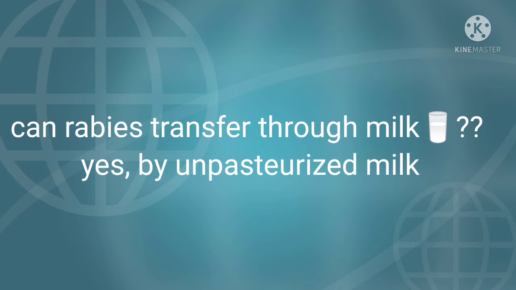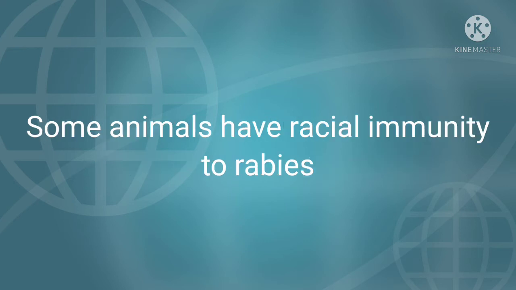Can rabies be transferred through milk? Can rabies be transmitted through food, milk, or meat? Rabies virus is killed by heating. Therefore, eating pasteurized milk or cooked meat is not an exposure. However, drinking unpasteurized milk from a rabid cow or goat is considered an exposure.